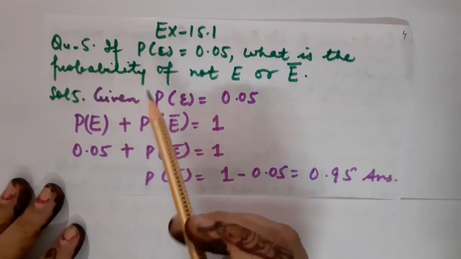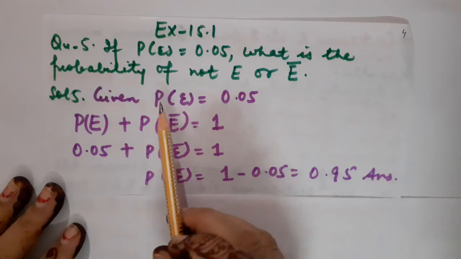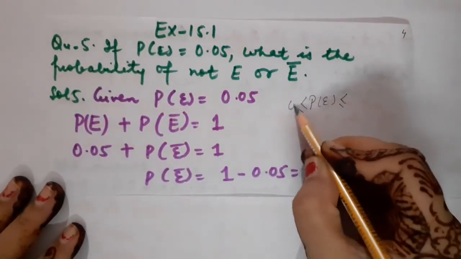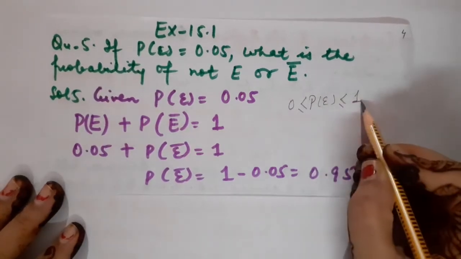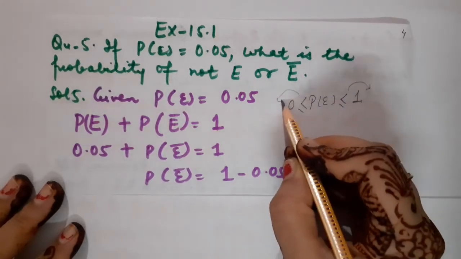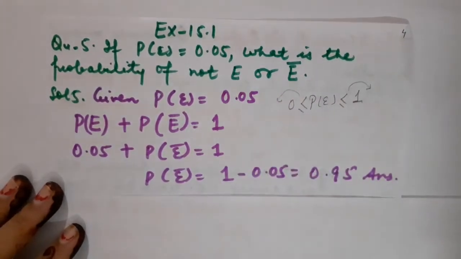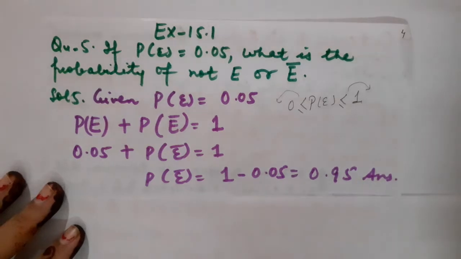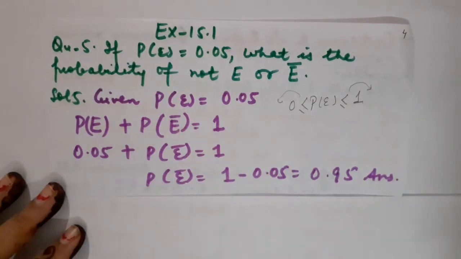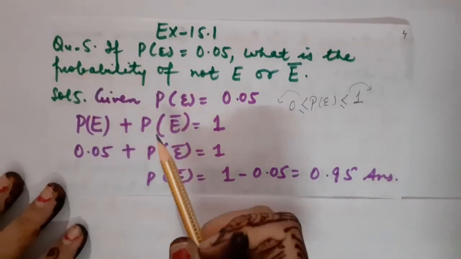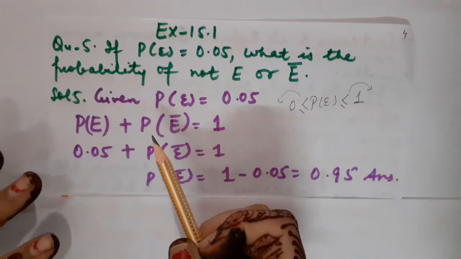As I have explained to you, the probability of an event lies between 0 and 1, and it can be equal to 0 and equal to 1. It can never exceed 1 and it can never be negative. So questions 1 to 4 consist of MCQs, filling the blanks, and very small give-reasons questions, which are based on the theoretical part. Fine children? So that will be your maths homework. I am going to start from question number 5, in which some solutions, some steps are required basically.